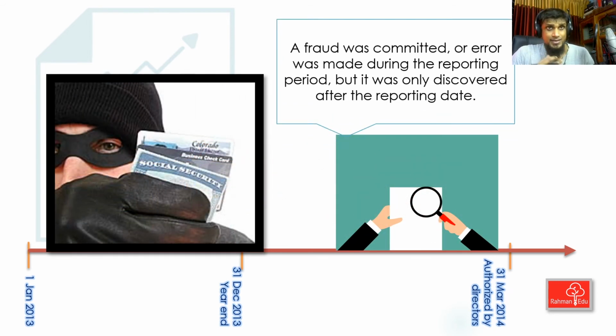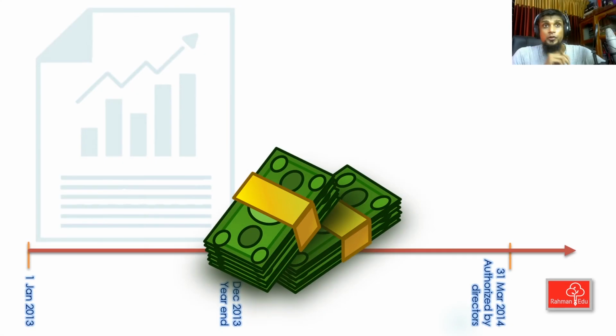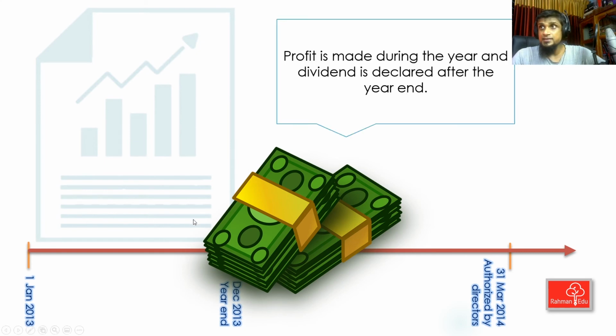Now the next example. A fraud was committed during the year, but the auditor detected the fraud only after the reporting period end. Sir, this should be an adjusting event as the fraud was committed in the reporting period, and there is further evidence regarding that. So I think this should be adjusting. Perfect answer. The condition existed at the reporting period end. Our next situation is like this.